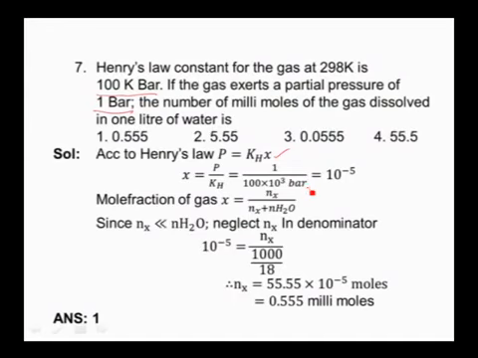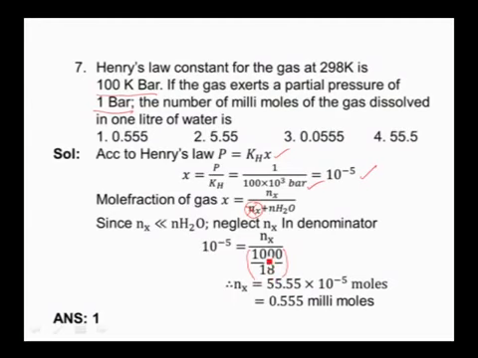So we have taken here 100 into 10 cube bars. So we got kH value as 10 power 5. So mole fraction X is equal to number of moles of X by number of moles of X plus number of moles of water. Since number of moles of X is less here as compared to number of moles of water, we can neglect this nX value in the denominator. Now the relation is 10 power minus 5 is equal to number of moles of X divided by number of moles of water. How will you get the number of moles of water here?